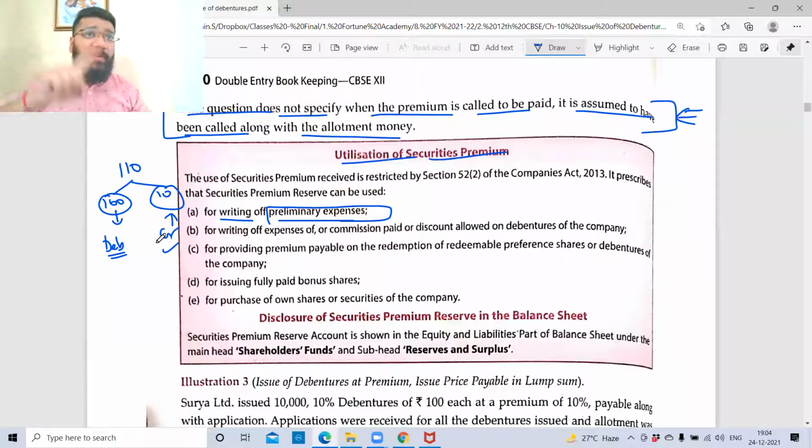The accounting entry of which we have already seen in the capital chapter, which you'll see in the upcoming classes also. Point number one. Are we clear with this point? Next. We are using the security premium.